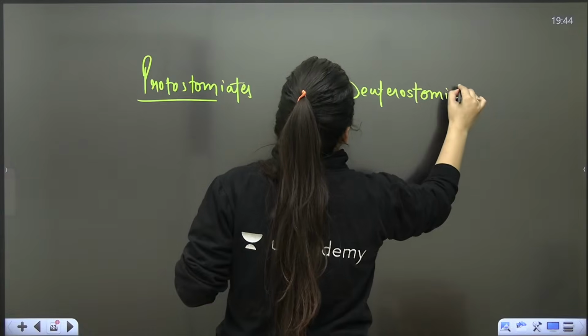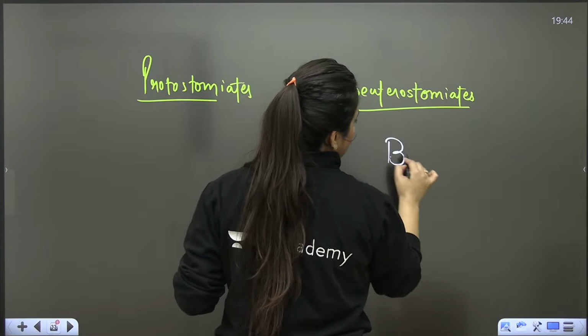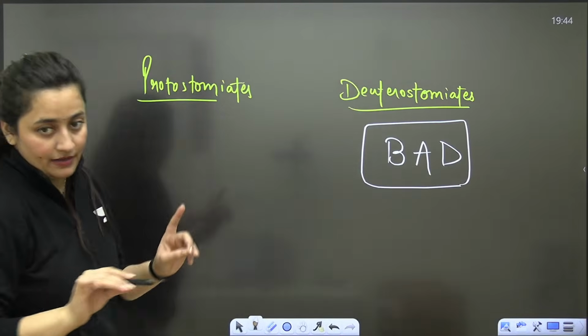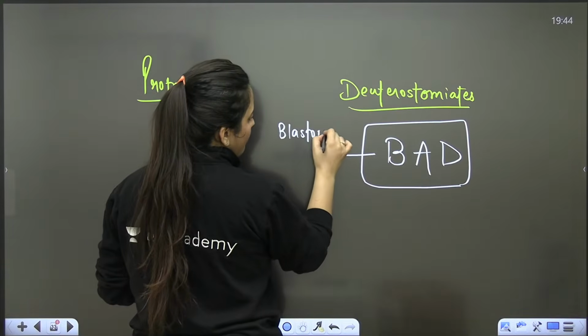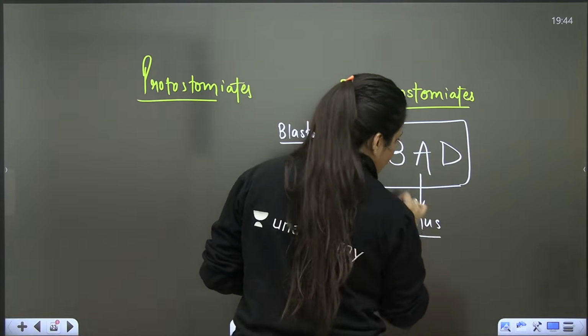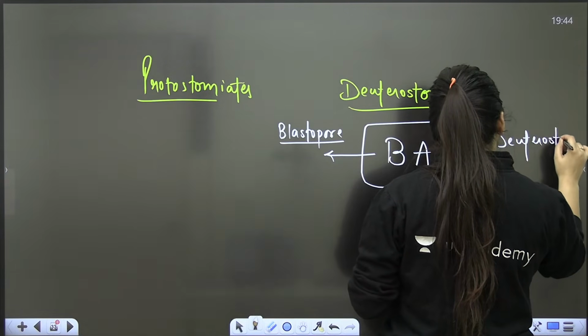Now here we have a trick, and that trick is BAD. That's how I remember it. BAD means B for blastopore, A for anus, and D for deuterostomes.